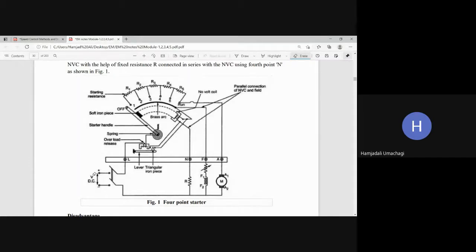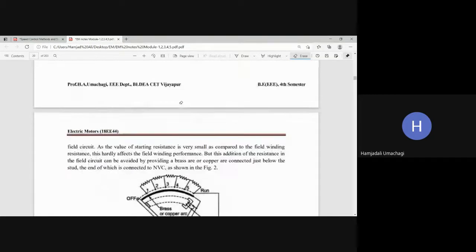So here it will have a DC supply. From the DC supply, it goes to the L point. Then from the L point, supply is given to the lower electromagnet, that is the overload release coil. The other point goes to the pivot of the spring. Then from there, it is connected to the handle. Then it will have the resistances R1, R2, R3, R4 till R5. And now, earlier, if you see the configuration for the three-point starter,